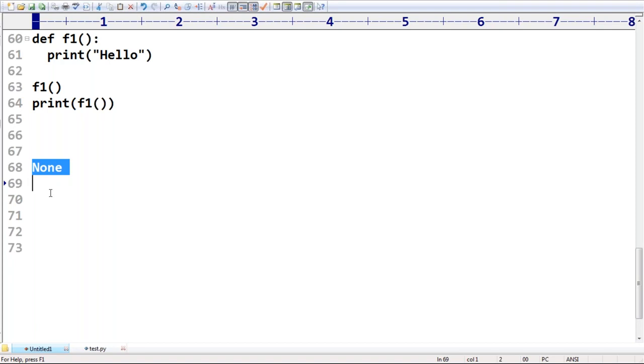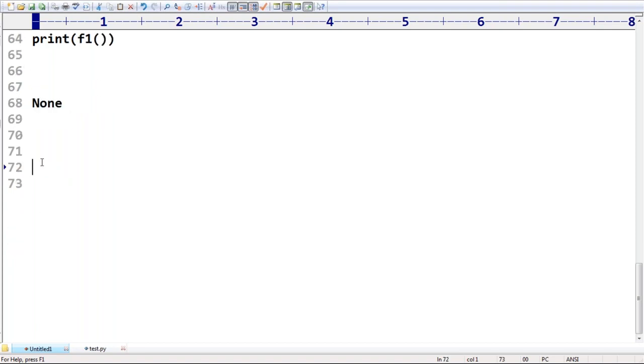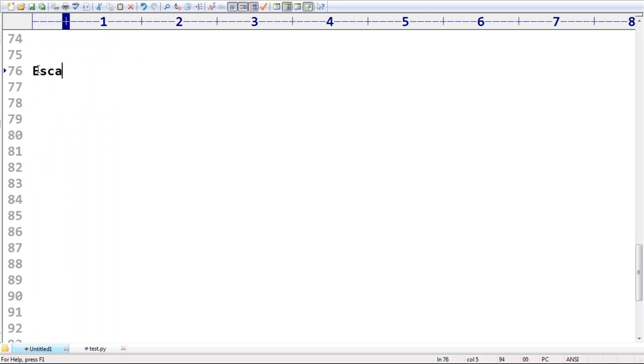Next, some students asked in the last session: are escape characters allowed in Python or not? Very rarely we use them, but still, no problem at all. Escape characters are allowed and acceptable. How can you use them? Can you spell out any example of escape characters?